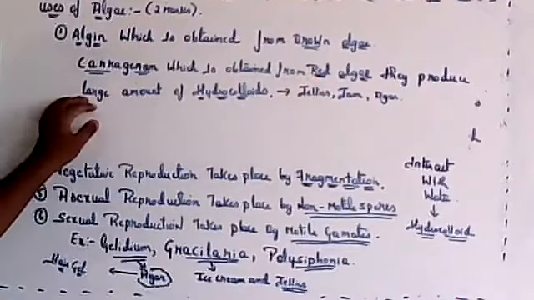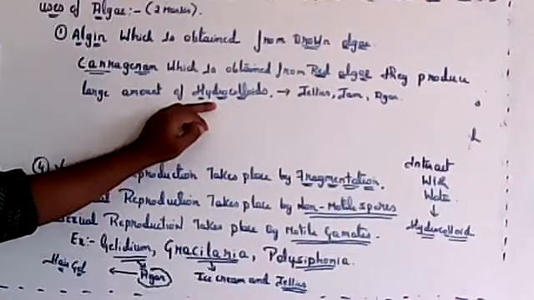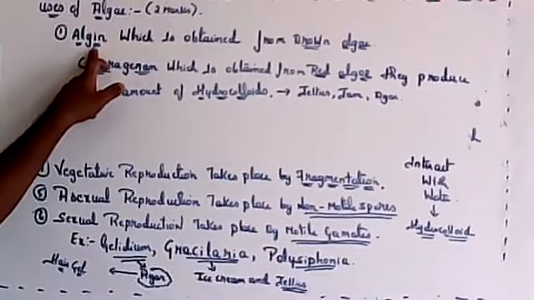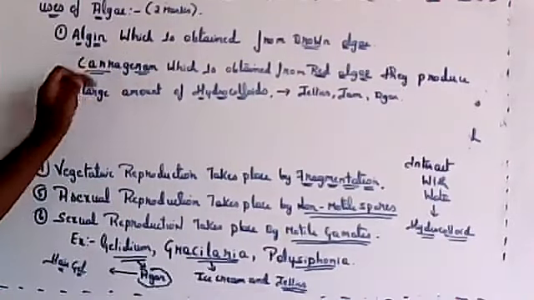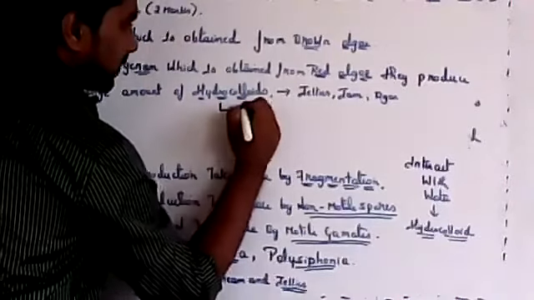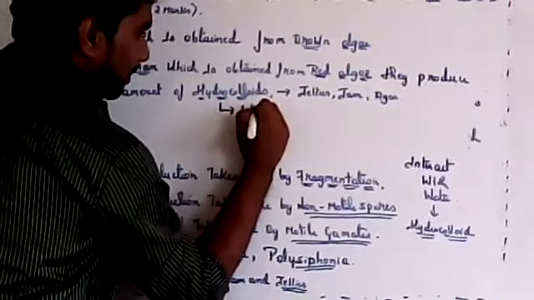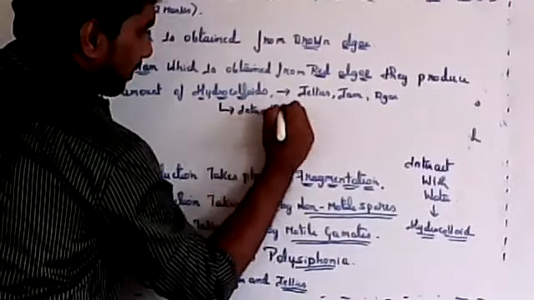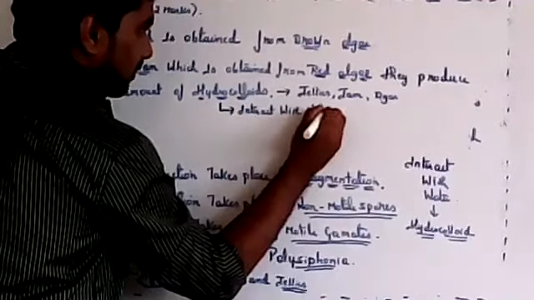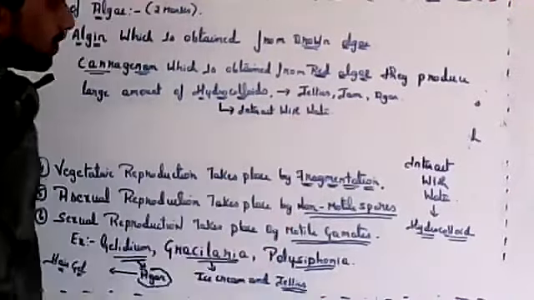They produce large amounts of hydrocolloids, which interact with water and form a jelly-like, gel-like substance.